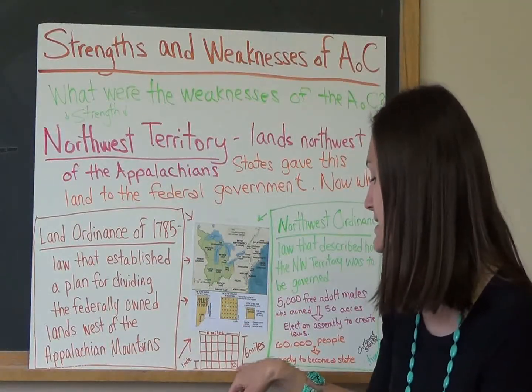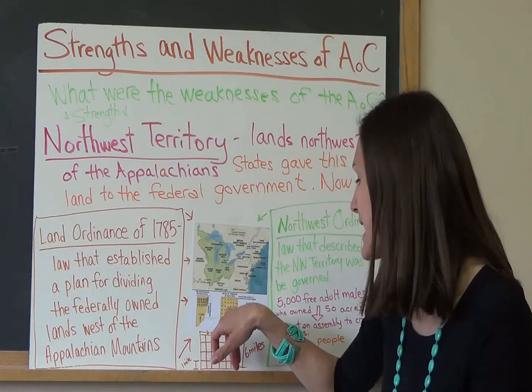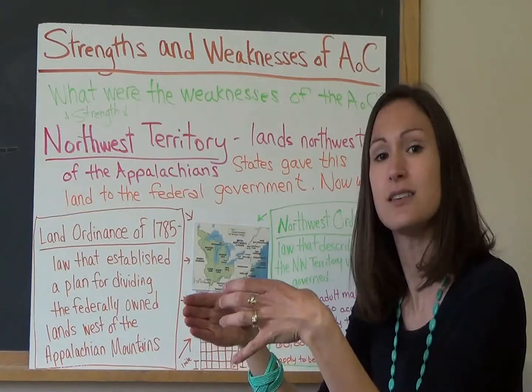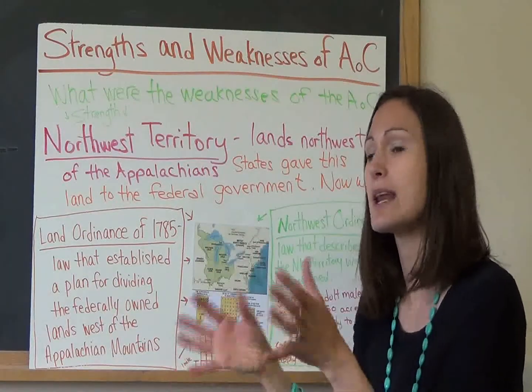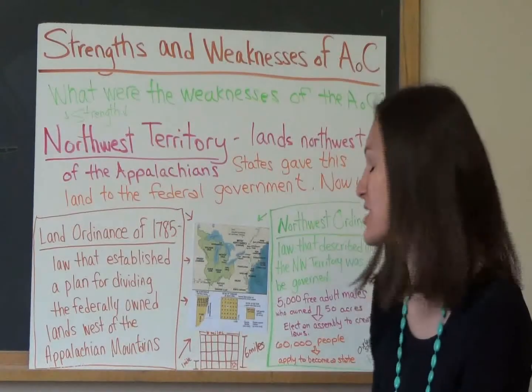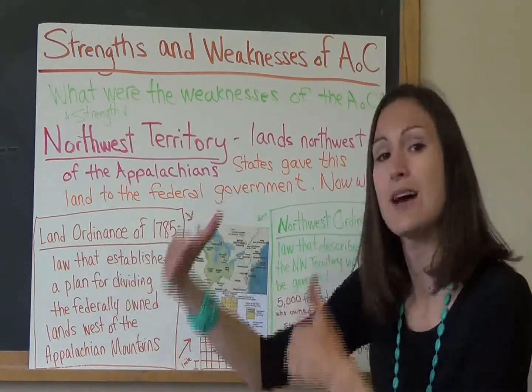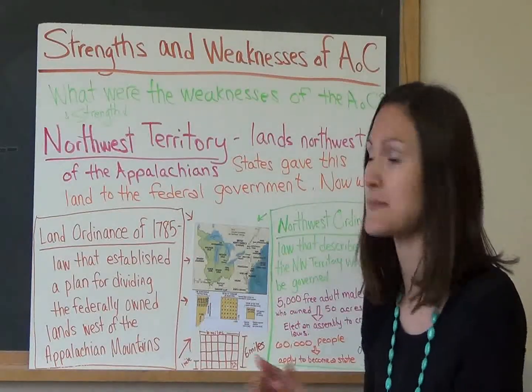And there's 36 different sections. Something that's neat, they take one section, they use that money and they reserve it for a school, so there's public education. So the Land Ordinance, this is how they divide the land into the townships.